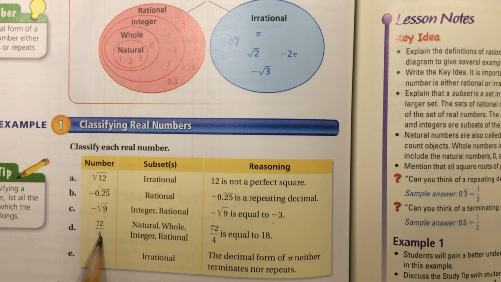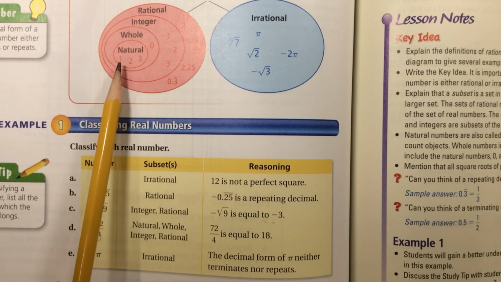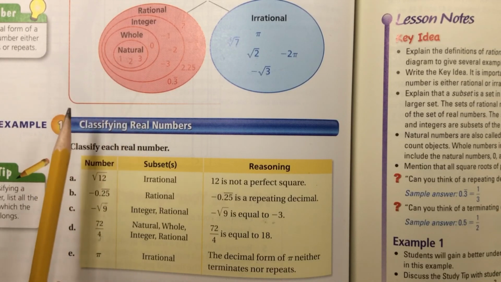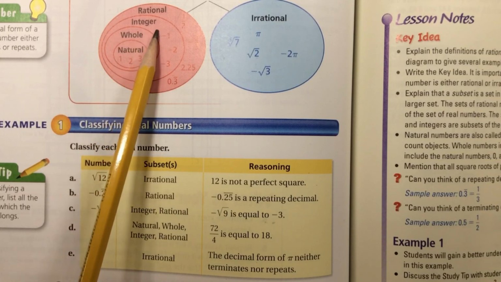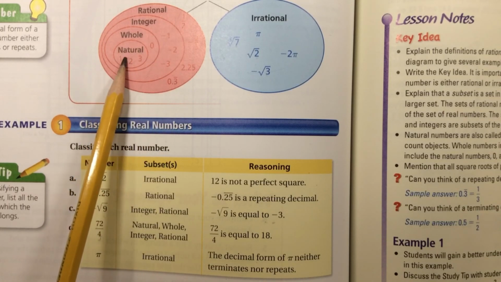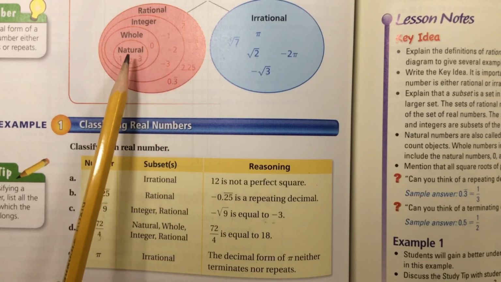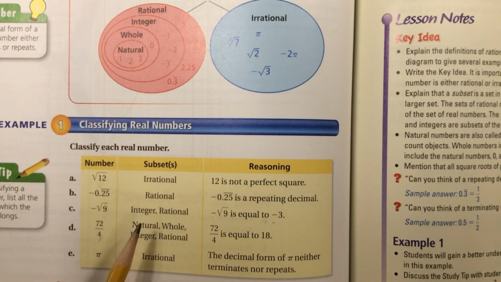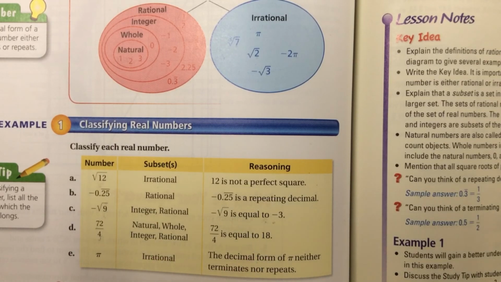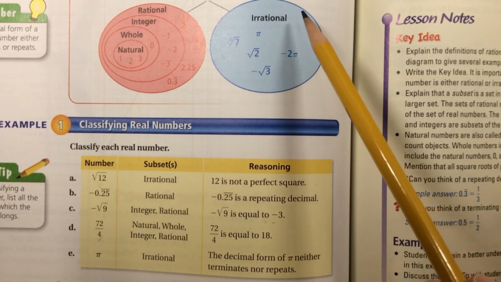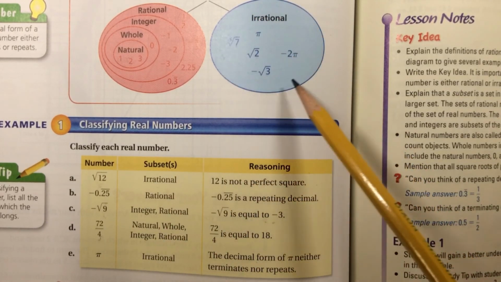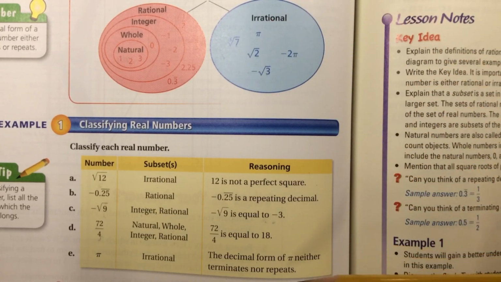72 over 4. Well, 72 divided by 4 is 18. 18 is a natural number. We would get to it if we started at 1 and just started counting up, which means it's also a whole number, integer, and rational, because if I threw a dart and it went through there, it would also puncture this, this, and that. So it's all 4 of these: natural, whole, integer, rational, because it's 18. And pi, of course, one of the most famous irrational numbers, because it doesn't terminate or repeat as a decimal. It neither terminates nor repeats.